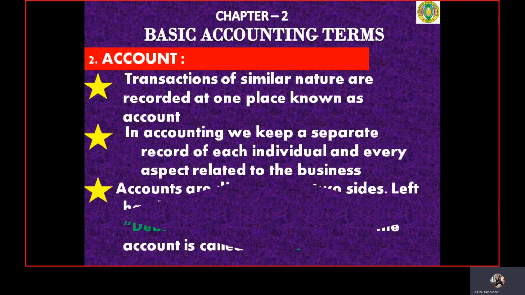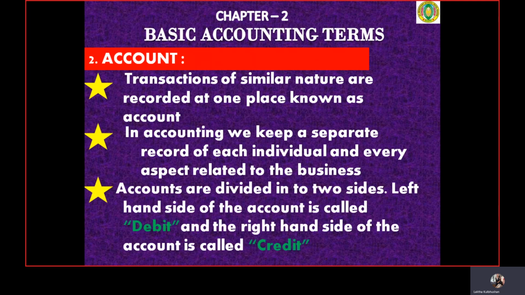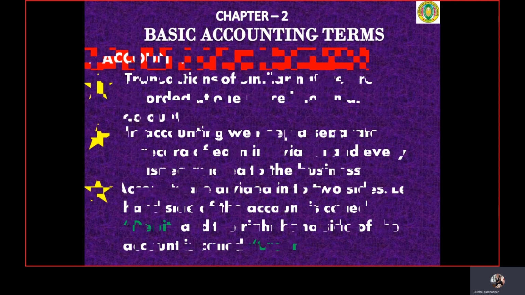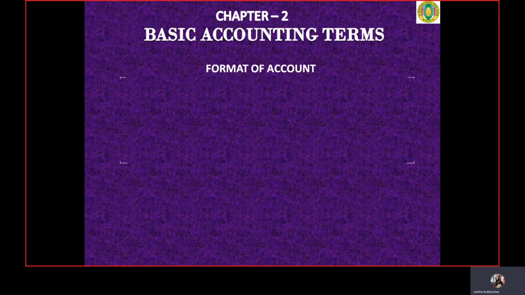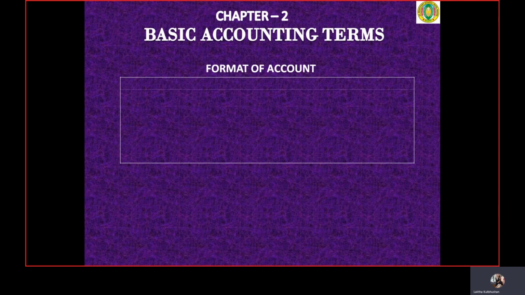So children, accounts are generally divided into two sides. The left hand side of the account is called the debit and the right hand side of the account is called the credit. Let us see this through a format. If you see this format, you can find how an account looks, what the debit is, and how the credit is written and on which side.